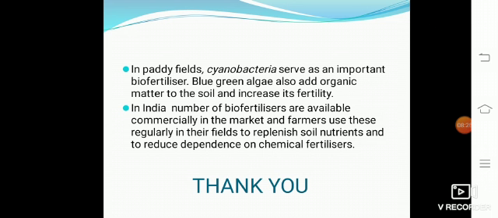So this is all about the topic, but there are some NCERT questions we have to discuss. One question is: microbes can be used to decrease the use of chemical fertilizer and pesticide. Explain how this can be accomplished. The next question is: how do biofertilizers enrich the fertility of the soil? So these are the questions you have to do at home, and this is all about the topic related to biocontrol, microbes as biocontrol agents and microbes as biofertilizers.